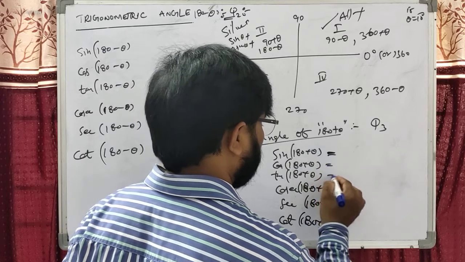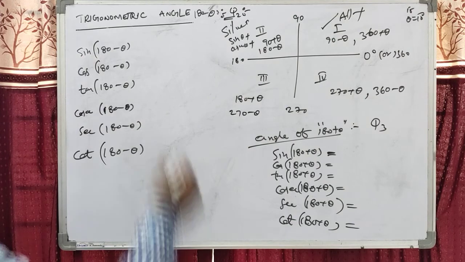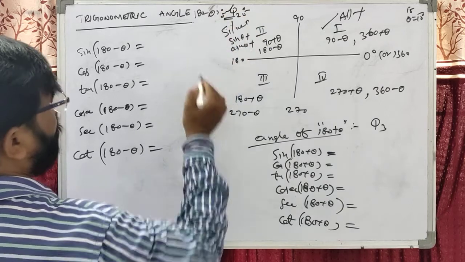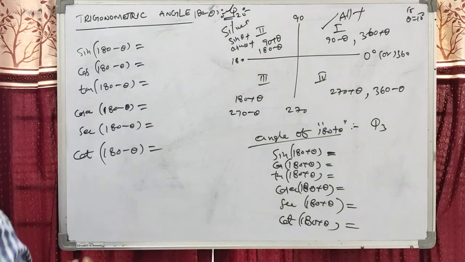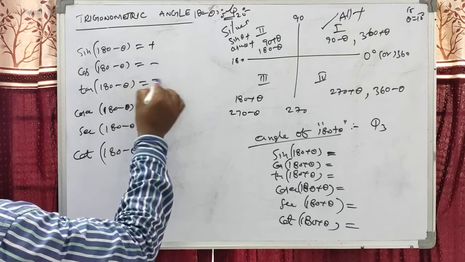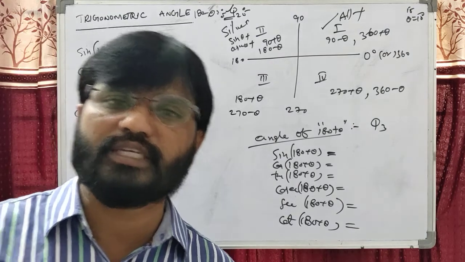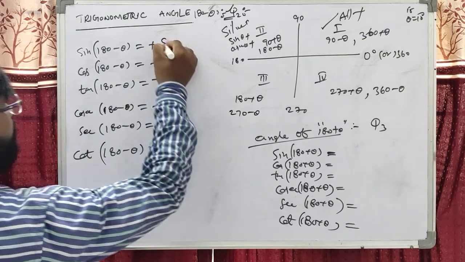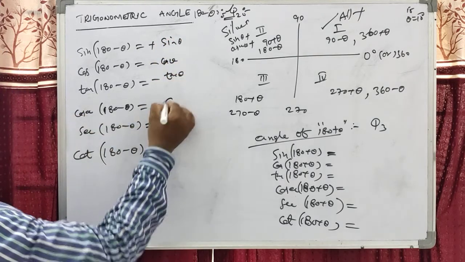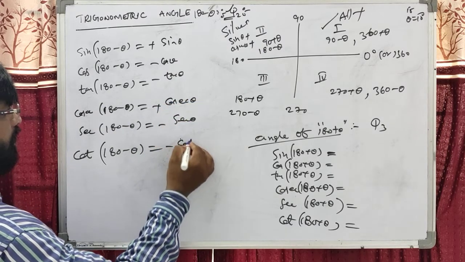Dear students, we are discussing 180 plus and 180 minus. For 180 minus theta, we know it is Q2. In Q2, sine and cosecant are plus. These are the only plus; the remaining are minus. For 180 and 360, sine will come as sine theta, cos will come as cos, tan as tan, cosecant as cosecant theta, secant as secant, cot as cot theta.